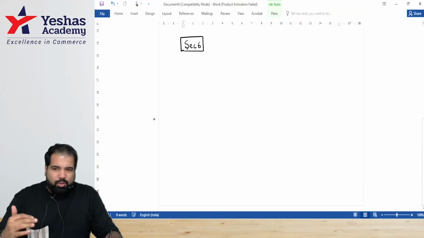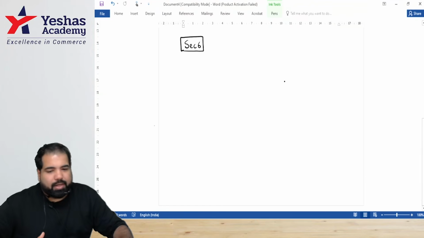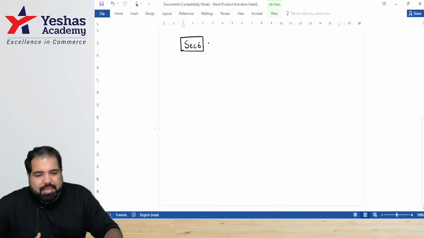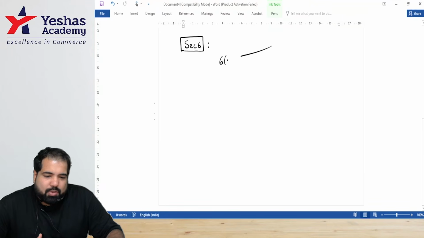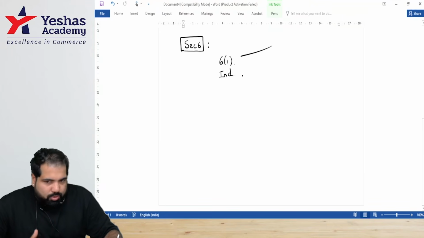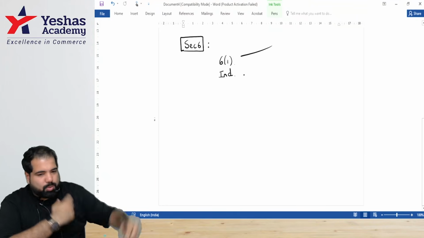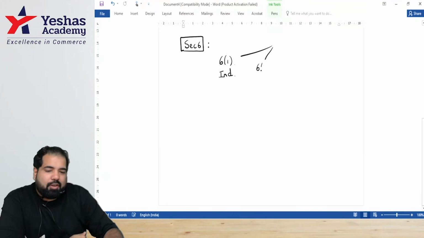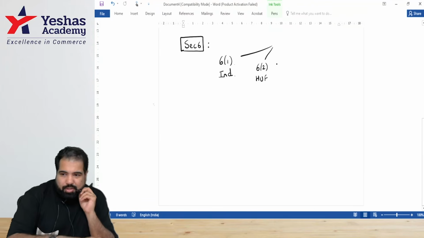While section 6, I know what usually comes in the exam, but we'll be doing everything conceptually quickly before we move ahead, guys. Section 6 tells you how you become a resident or a non-resident. So everyone, this is section 6. And in section 6.1, they talk about you and me. Who are you and me, guys? Individual. How we become resident, non-resident is given under which section? 6.1. Guys, you and me, our families are called what? HUF. So that is under which section? 6.2. Even an HUF can be resident, non-resident.